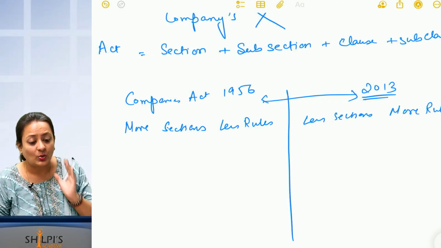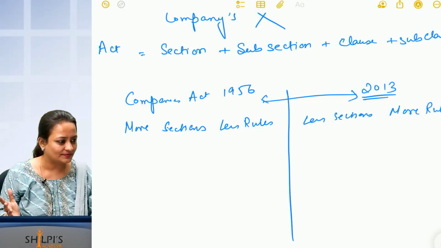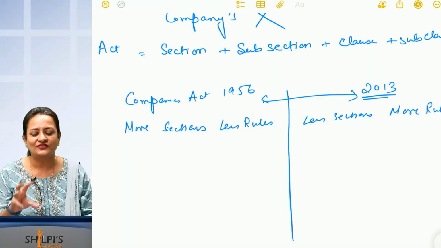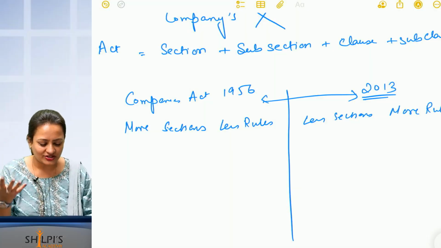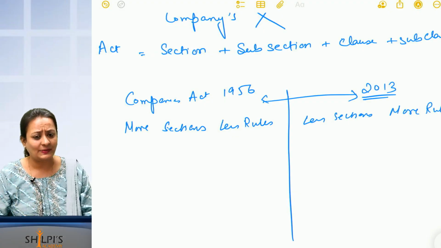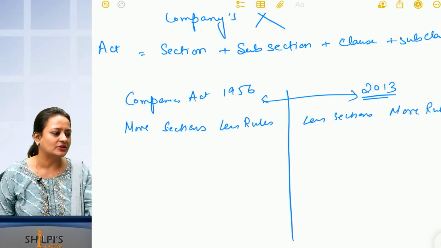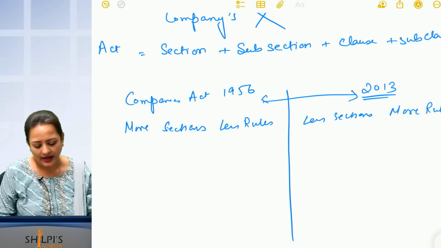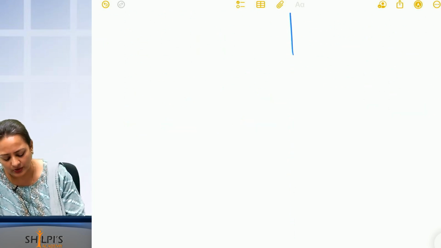Understood the concept? Why we needed a new Act? In 1956, there was more control, more sections, fewer rules, lesser penalties. In 2013, all this has changed. And how is the Act coming into the picture now, are you able to understand this?